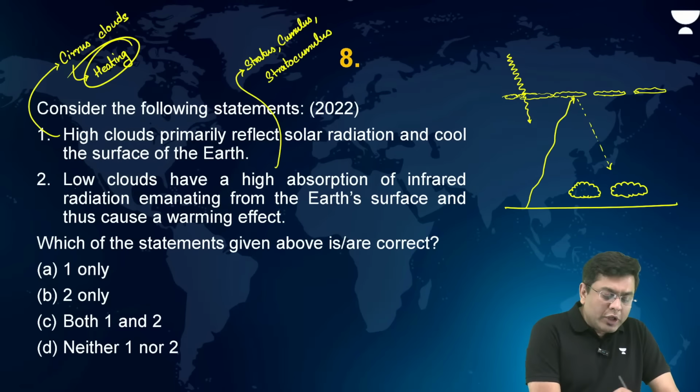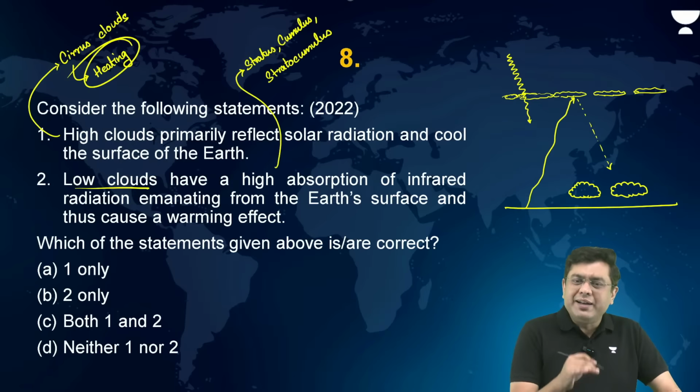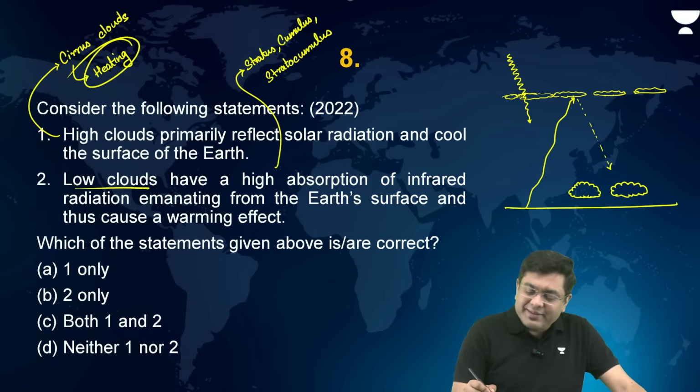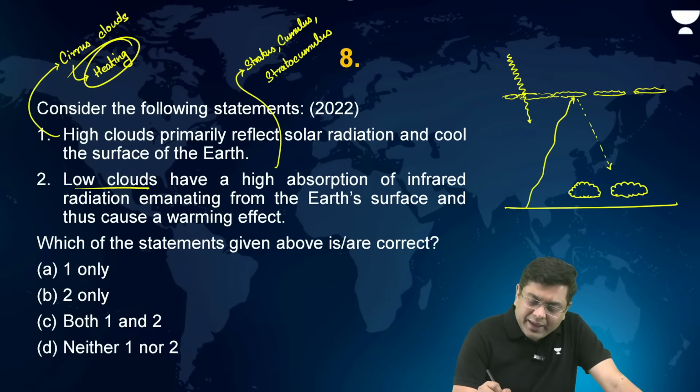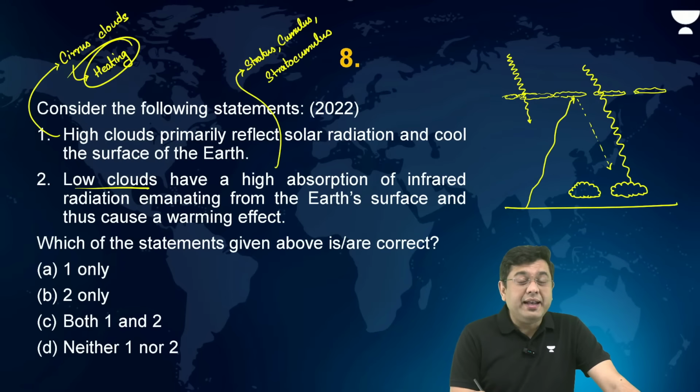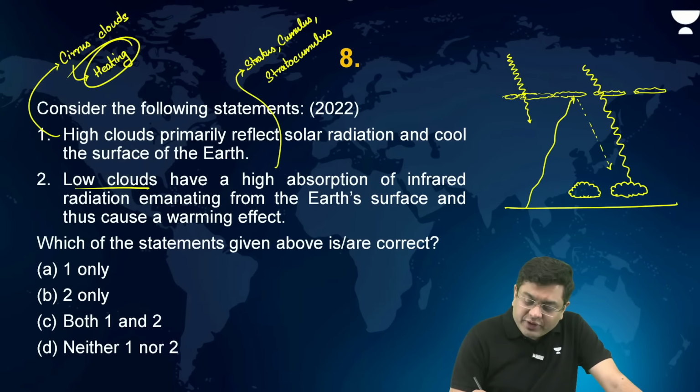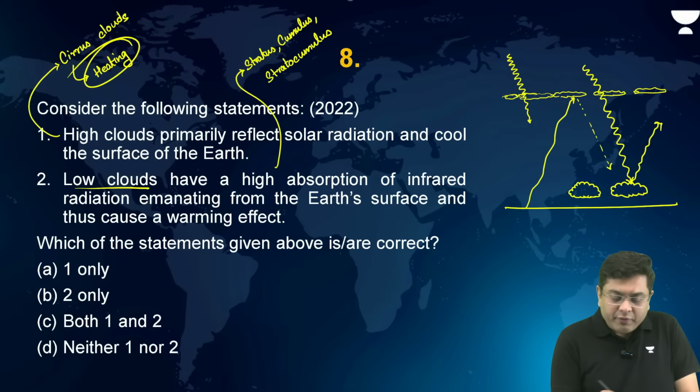But when we talk about the low level clouds, what are these low clouds? In this case, the solar radiation which is coming, the clouds are thick enough, isn't it? So that will block the solar radiation and it will be reflected back by the effect of albedo. So this will provide cooling.